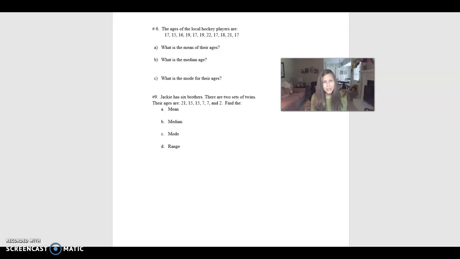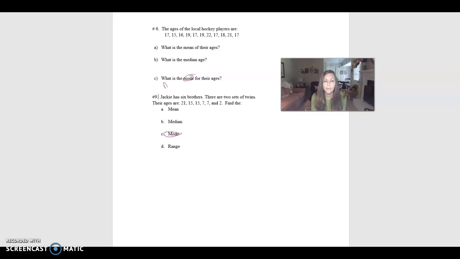I wanted to talk about the mean, median, and mode lab. There was a problem that was overwhelmingly missed, and so here it is. Let me see if I can write on this document. I copied number 6 and 9 because this is where we had the issue when it asked for the mode. On these two problems, we had some major issues.